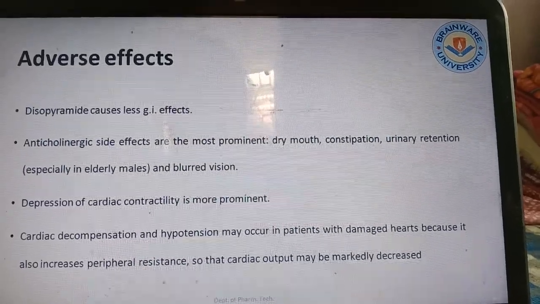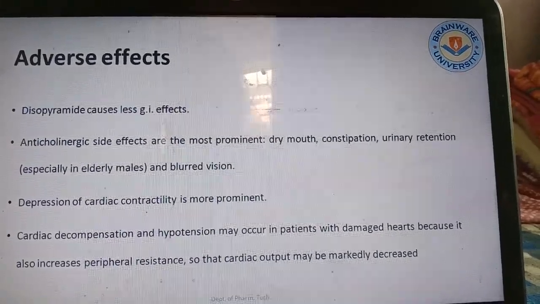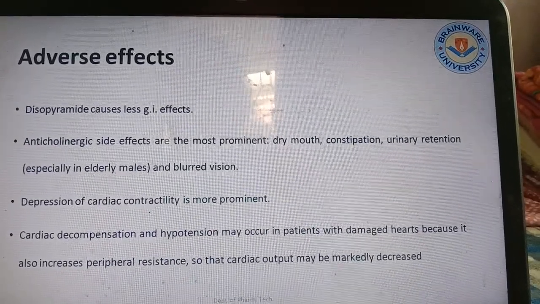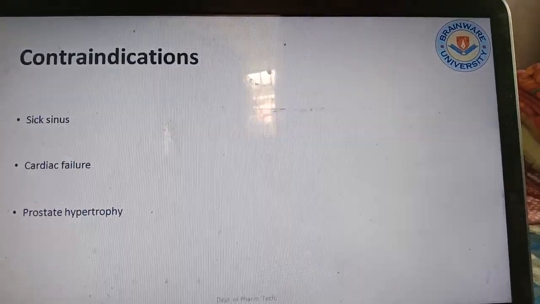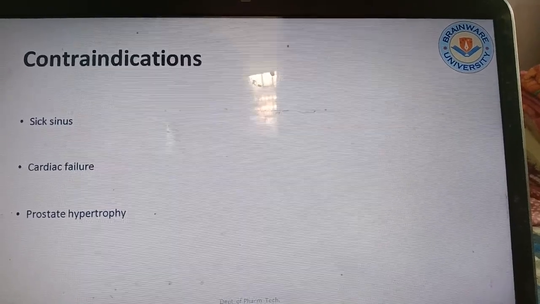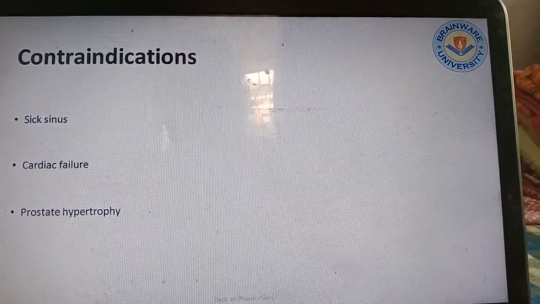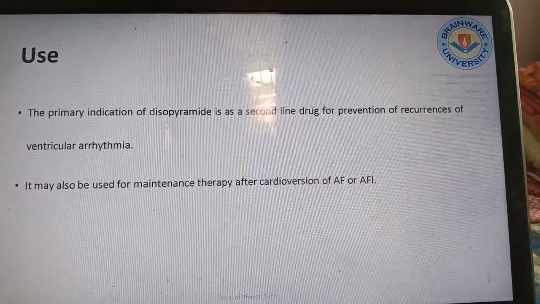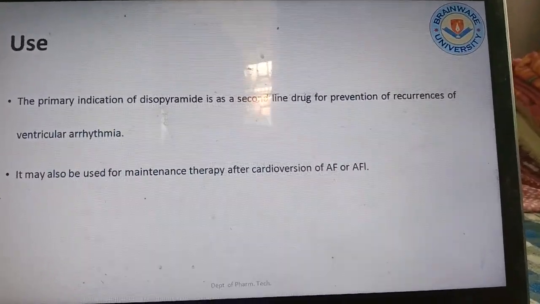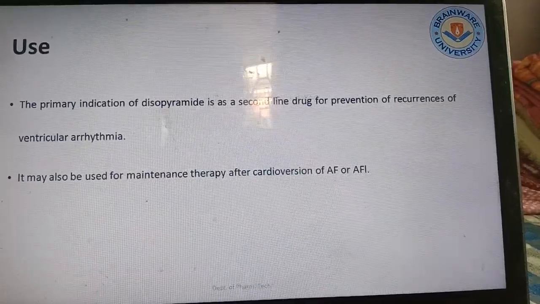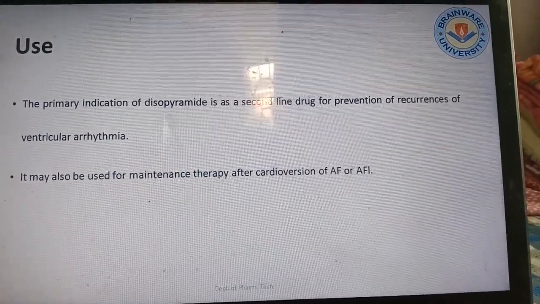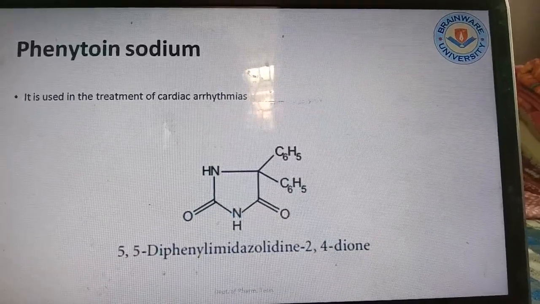Some adverse effects are there, GI effects, dry mouth, constipation, urinary retention problems. As for contraindications, this drug cannot be used in glaucoma, sinus node dysfunction, cardiac failure and prostate hypertrophy. The primary indication of disopyramide is as a second drug for the prevention of recurrence of ventricular arrhythmia. It may also be used for maintenance therapy after cardioversion of AFib.